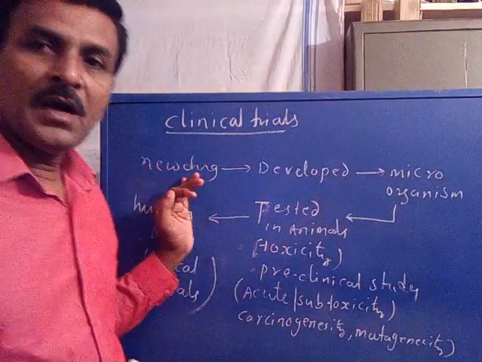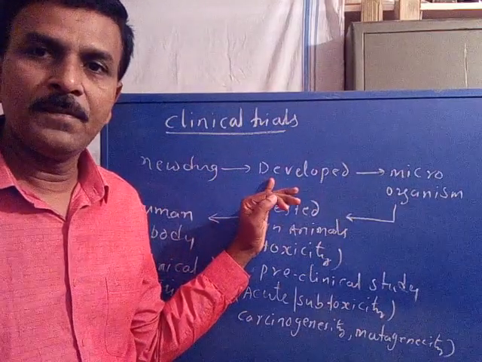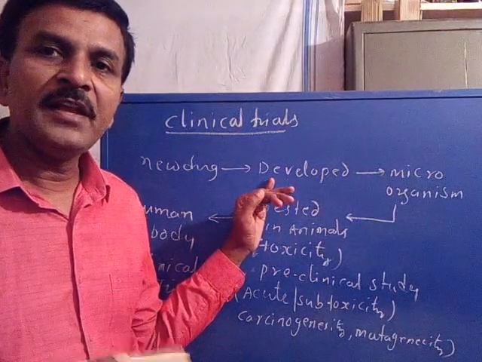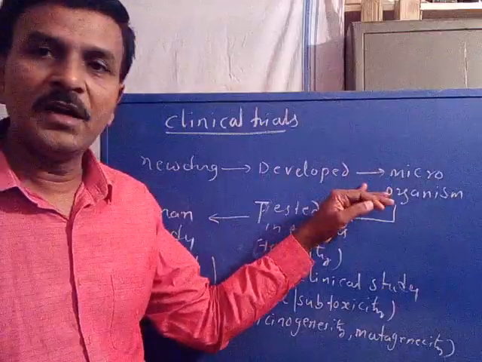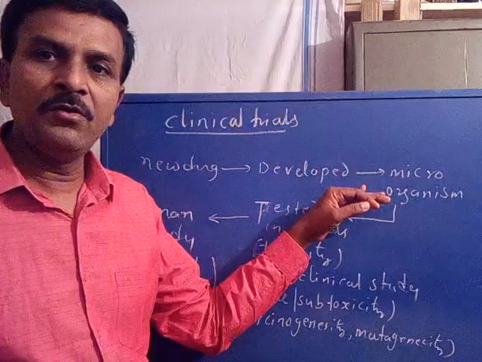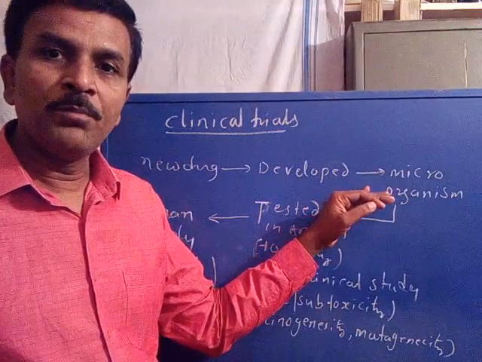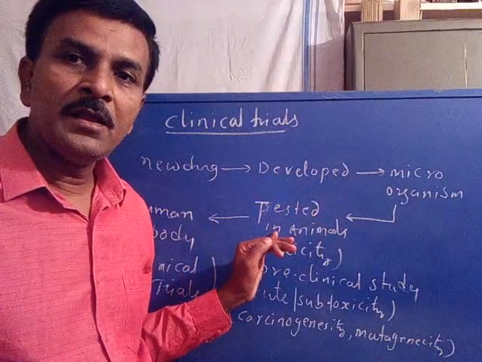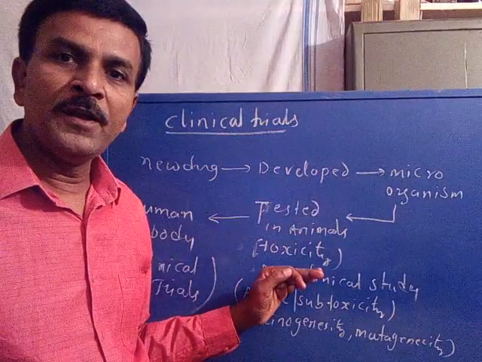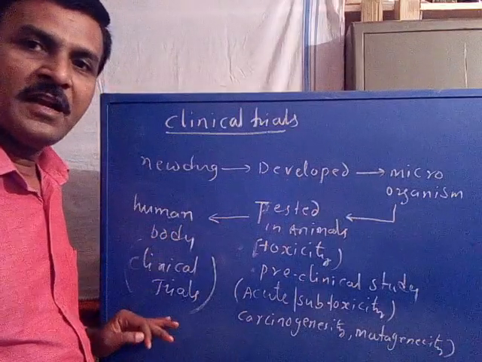A small topic, introduction to clinical trials, was included in the syllabus. After discovery of the new drug molecule, first it was developed and simplified, that is called development. After that, its activity was evaluated by testing in microorganisms. If a significant biological activity was found, those compounds were tested in the animal body to evaluate the toxicity associated with the new molecule. If not, then it was tested in the human body, called clinical trial.